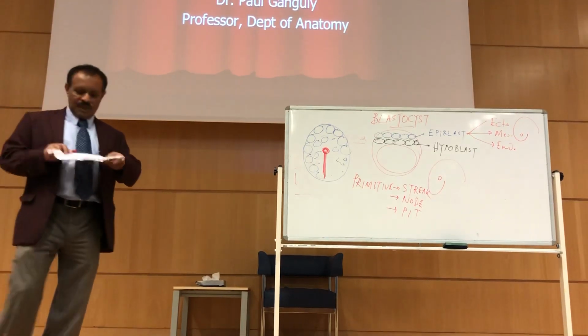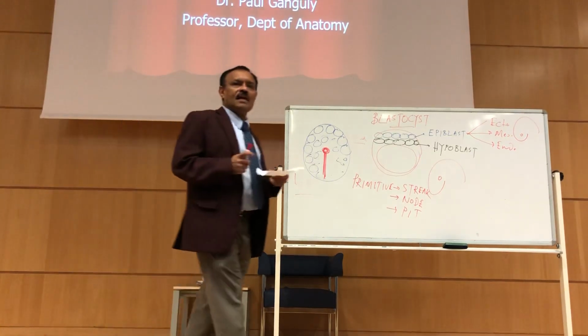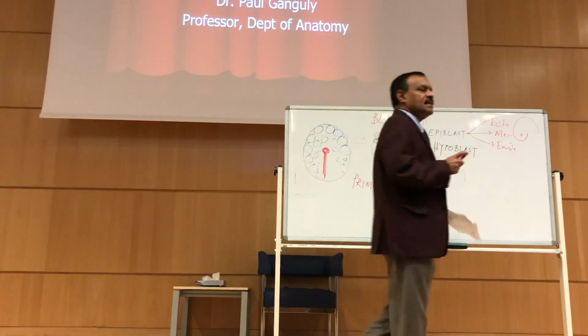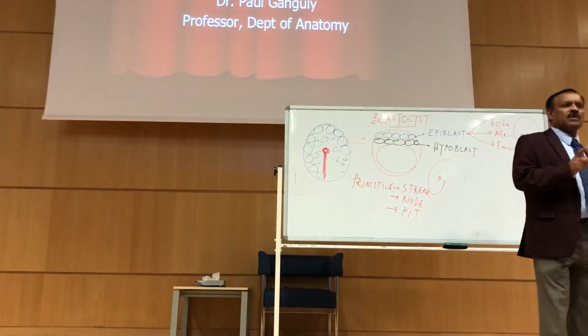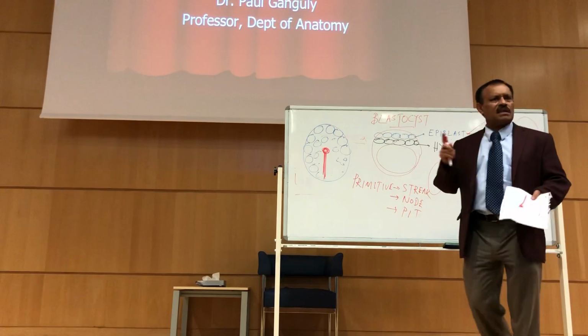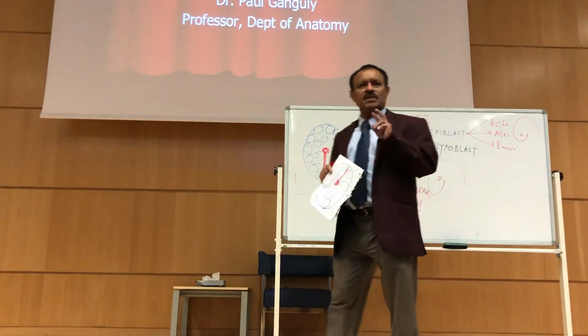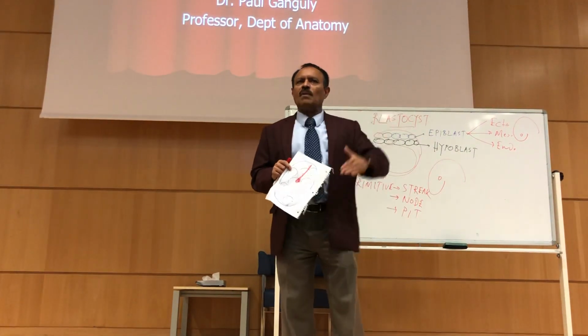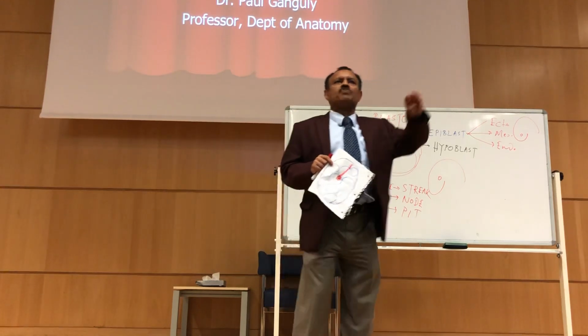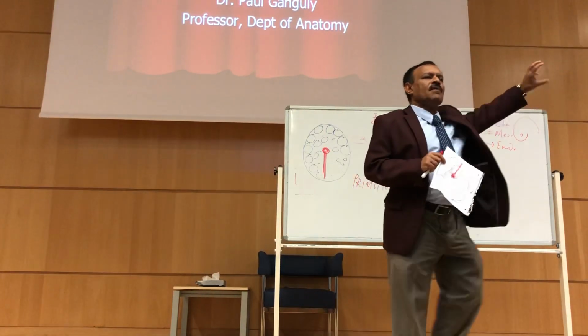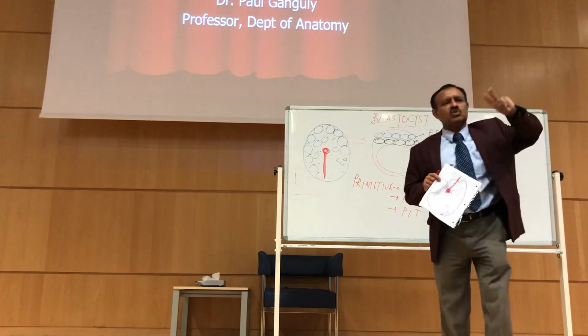And how is it formed? The cells fall down over there. Right now they are very compact cells, but under the influence of TGF, transforming growth factor, and the WNT2 gene, there are other genes people write, but you remember these 2 genes. I'll show you a lot of other genes today itself, but I'll pick up 1 gene at a time. So today I'm using 2 genes.